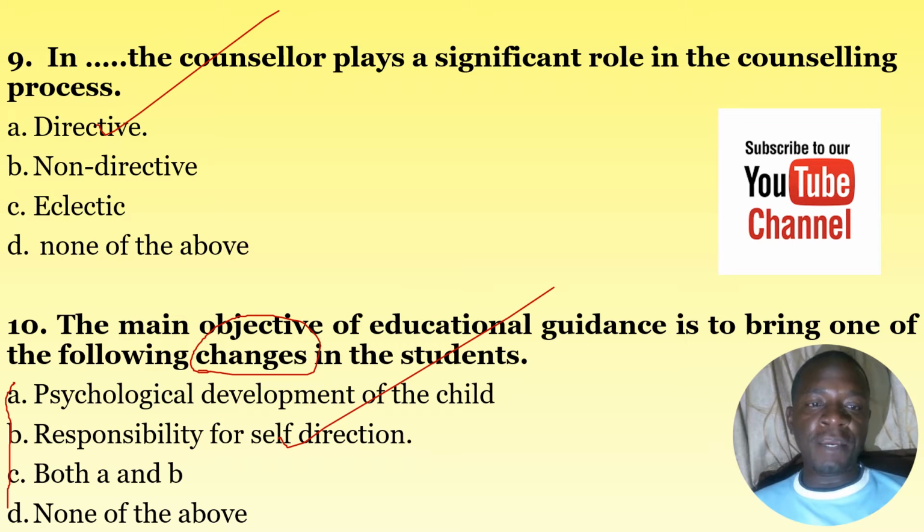You will be guided by the word changes. One of the main objectives of educational guidance is to bring one of the following changes in students. So one of the aims and objectives of educational guidance and counseling is to ensure that the student or the students are responsible for making their own decisions. That is, the responsibility for self-direction. So the correct answer here is B.